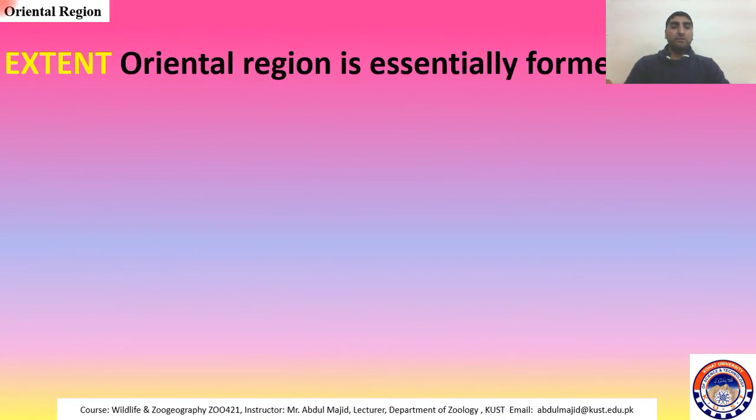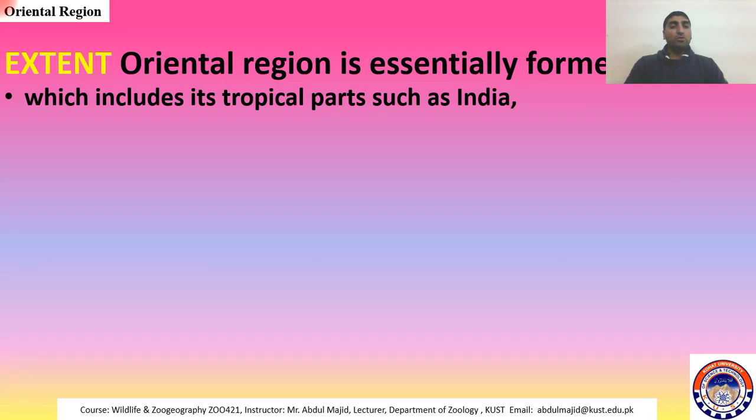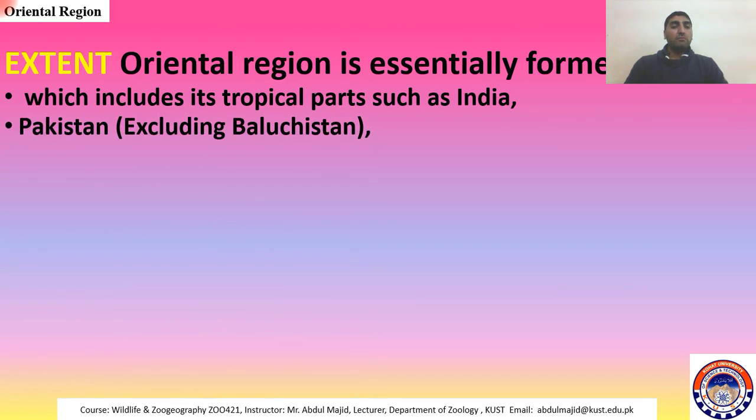Extent of Oriental region. So extent, basically Oriental region is essentially formed of Asia, but not whole of Asia. It includes a tropical part such as India, Pakistan, but excluding Balochistan. As we talked in the previous lecture in the Palearctic region, Balochistan is a part of the Palearctic region, not Oriental region. So Pakistan is a part of Oriental region, but excluding Balochistan, which is a part of Palearctic region.